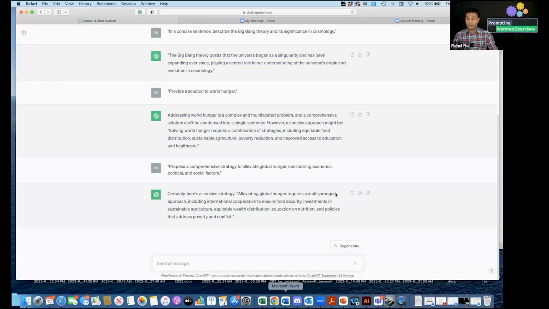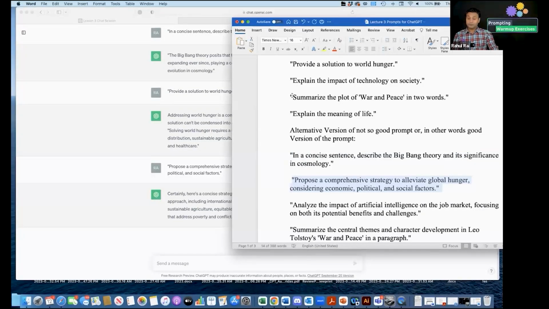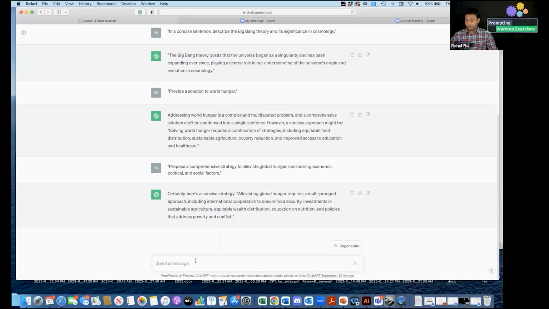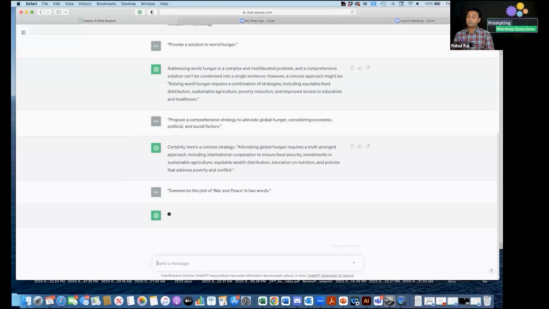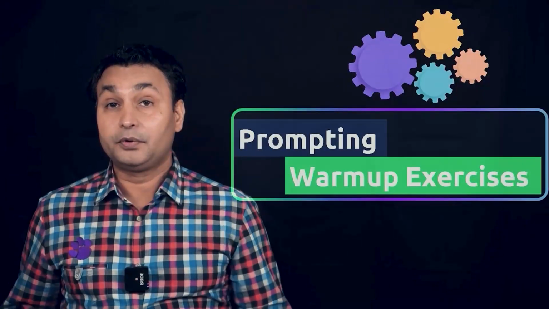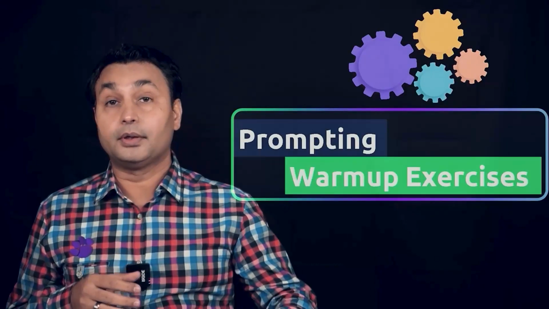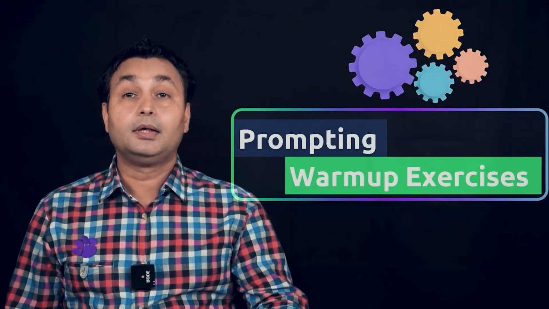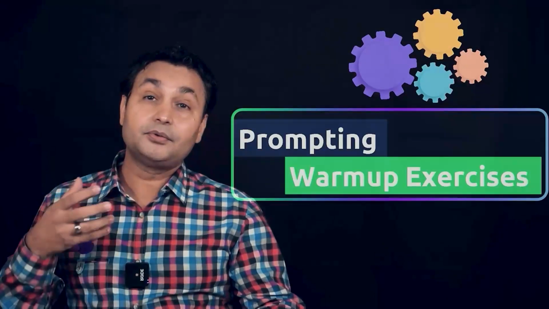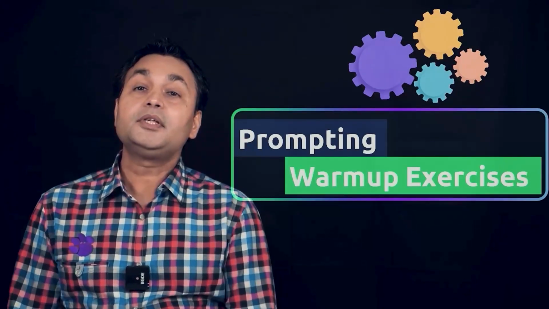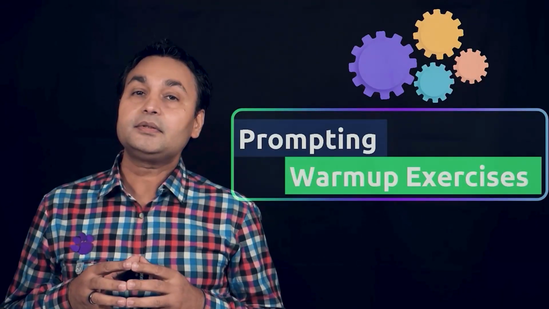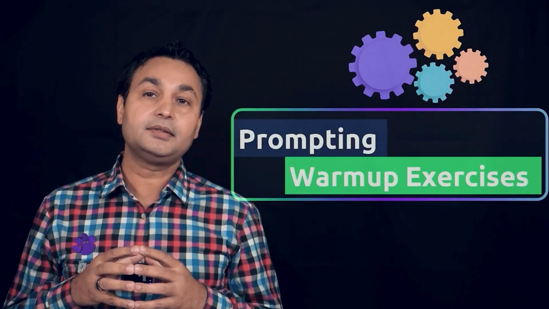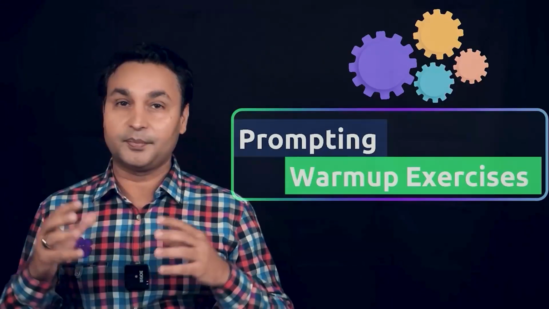So the third example that I have is essentially, we are asking it to summarize a novel in brief, right? So we are asking someone to summarize a whole novel or the plot of a novel in 2 words, right? Now, while this topic is relevant, and while we are asking ChatGPT to give a 2-word response, this prompt demands an extreme level of brevity, and that is unrealistic for summarizing a very complex novel.